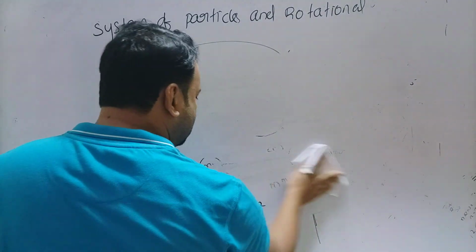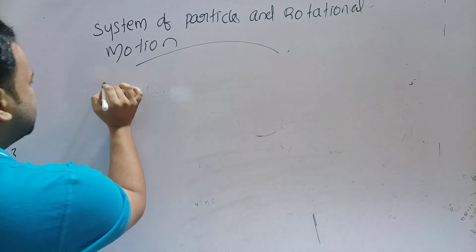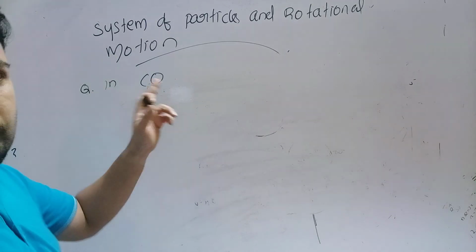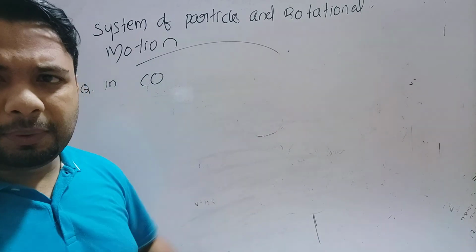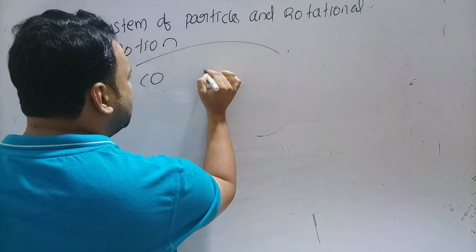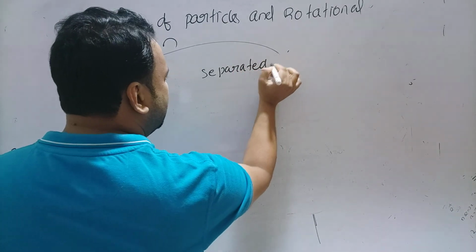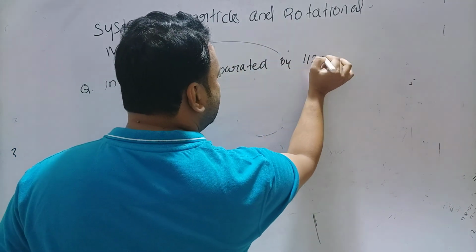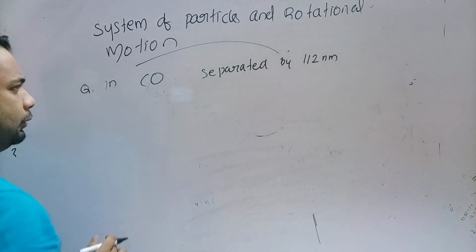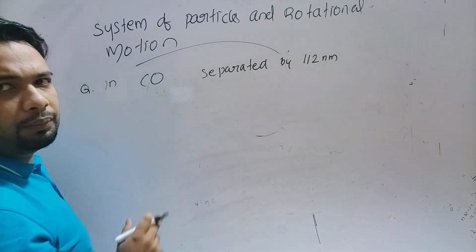So let's discuss a problem on this session. In carbon monoxide molecule, another question. Carbon monoxide molecule means one carbon atom and one oxygen atom is there. In carbon monoxide molecule, carbon and oxygen atom are separated by 112 nanometer. The distance between carbon and oxygen atom is 112 nanometer. So you are asked to find the distance from the carbon atom to the center of mass of molecule.